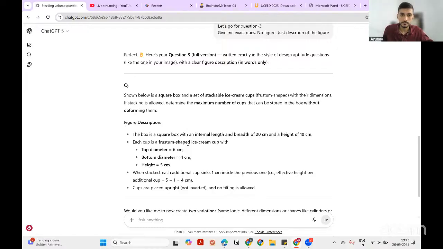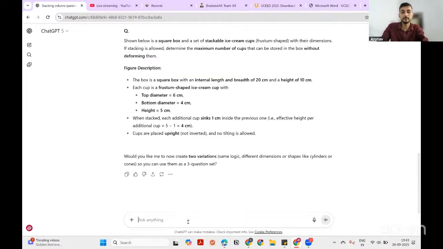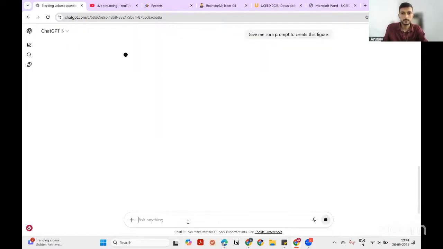तो now what I can even ask is, give me a Sora prompt. अब हम वैसे, if you have solved questions, why don't you create this figure yourself and then try to solve the question? But what I can right now do is give me a Sora prompt to create this figure. So now it will give me a prompt, which it should give, I think. Yeah.